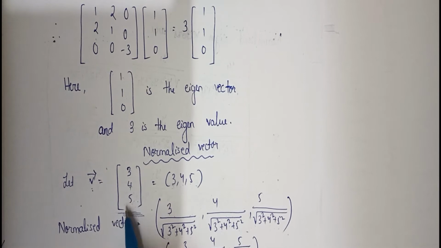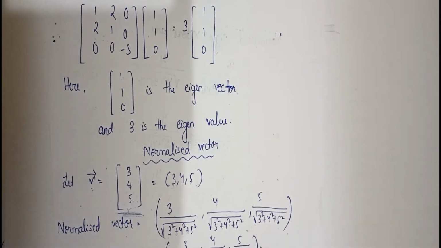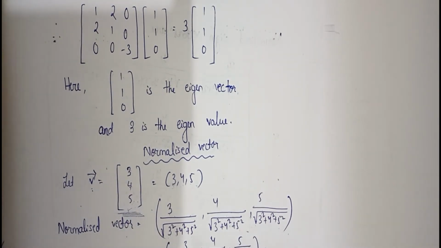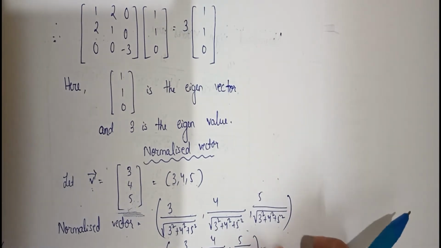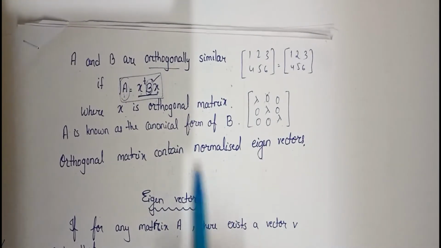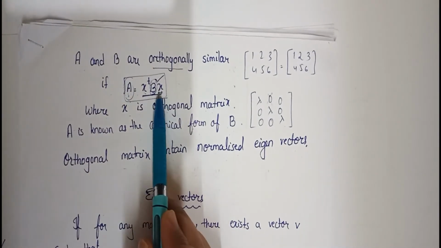Here I took only one eigenvector, so I got one normalized vector. Suppose I have two eigenvectors, then I'll get two normalized vectors. Suppose I get three eigenvectors, then I'll get three normalized vectors. According to that we will find the orthogonal matrix. After finding the orthogonal matrix, this is my orthogonal matrix.